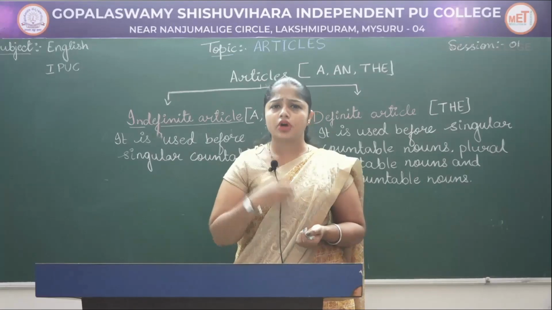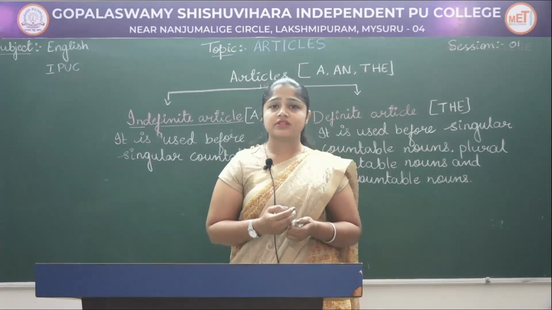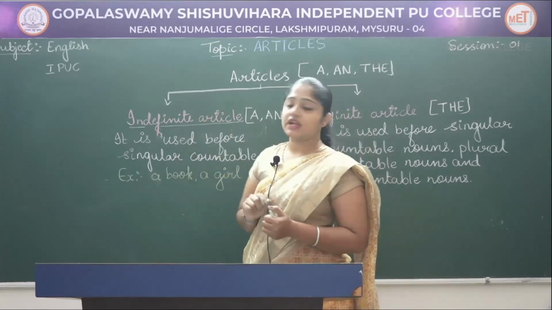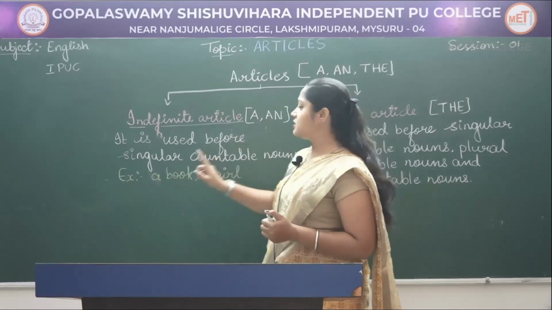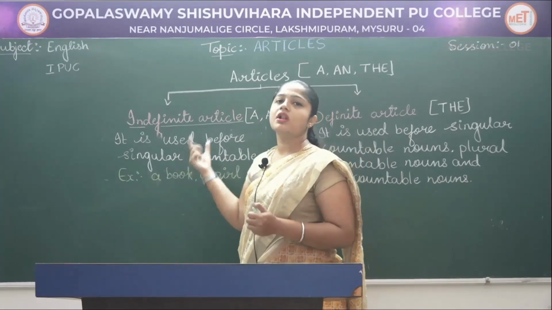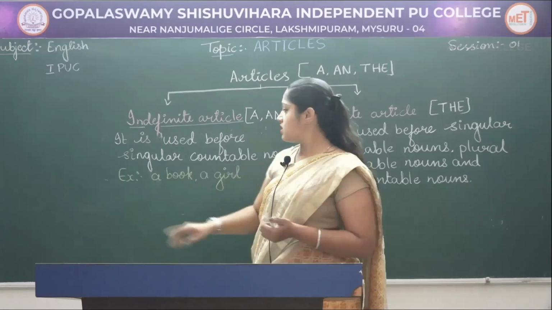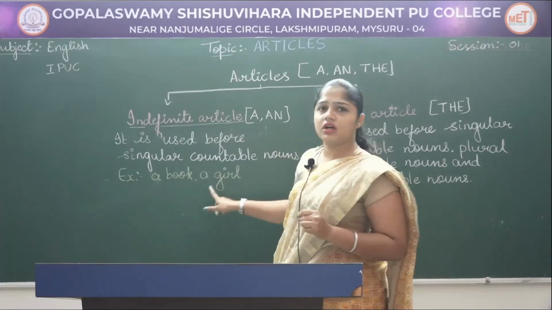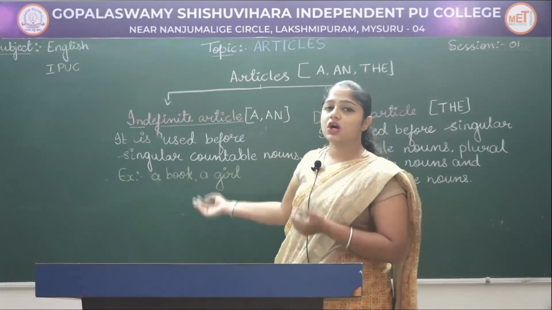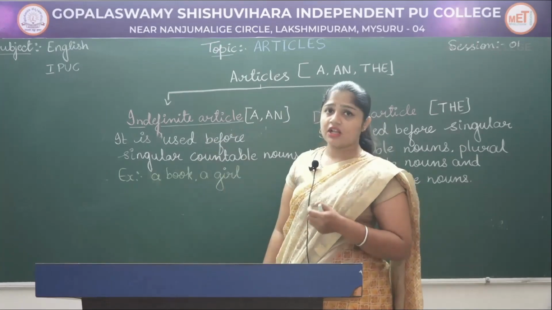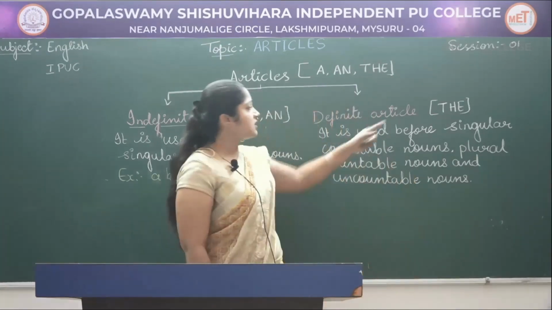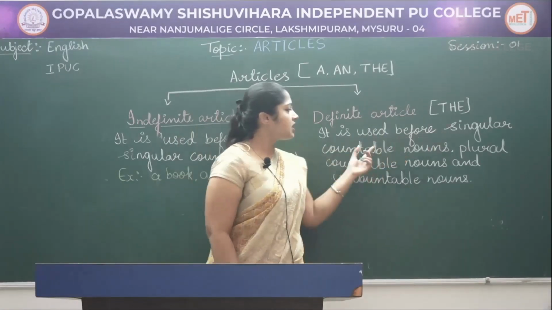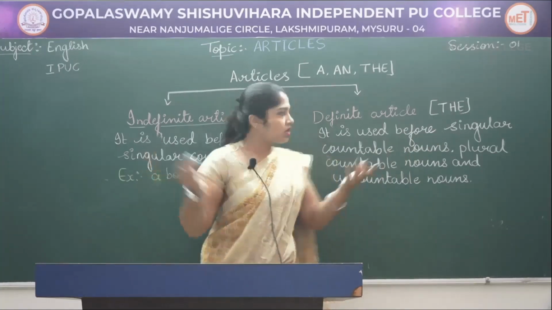For example, a book, a pen, which indicates one book, one pen, an egg. The indefinite articles a and an are used before a singular countable noun, where we can count the nouns. A book shows that it is one book; a girl, here too we can count the noun. Whereas the definite article is used before singular countable nouns too, maybe the book.